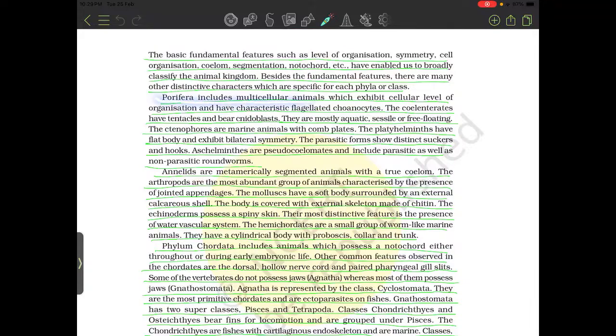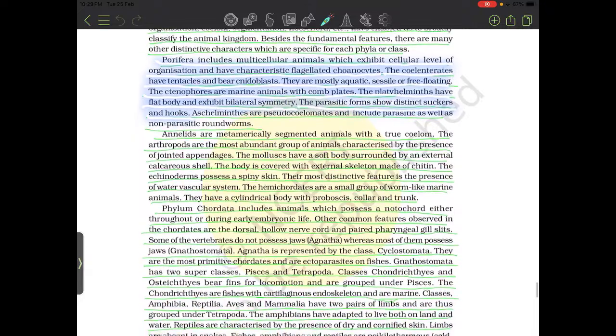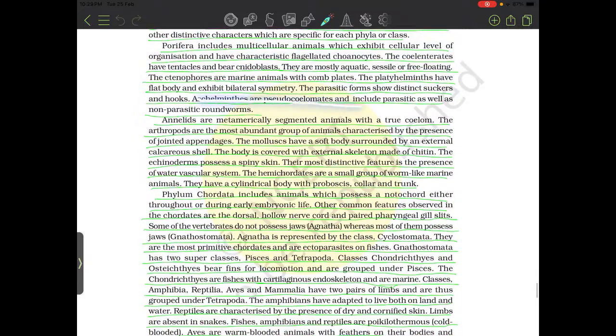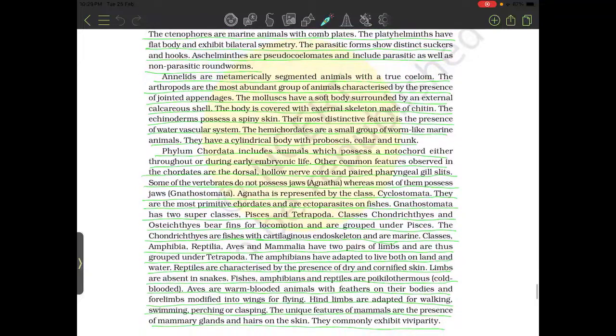Porifera include multicellular animals which exhibit cellular level of organization and have characteristic flagellated choanocytes. Coelenterates have tentacles and bear cnidoblasts. They are mostly aquatic, sessile and free-floating. Ctenophora are marine animals with comb plates. The platyhelminths have a flat body exhibiting bilateral symmetry. The parasitic forms show distinctive suckers and hooks. Aschelminths are pseudocoelomates and include parasitic as well as non-parasitic roundworms.